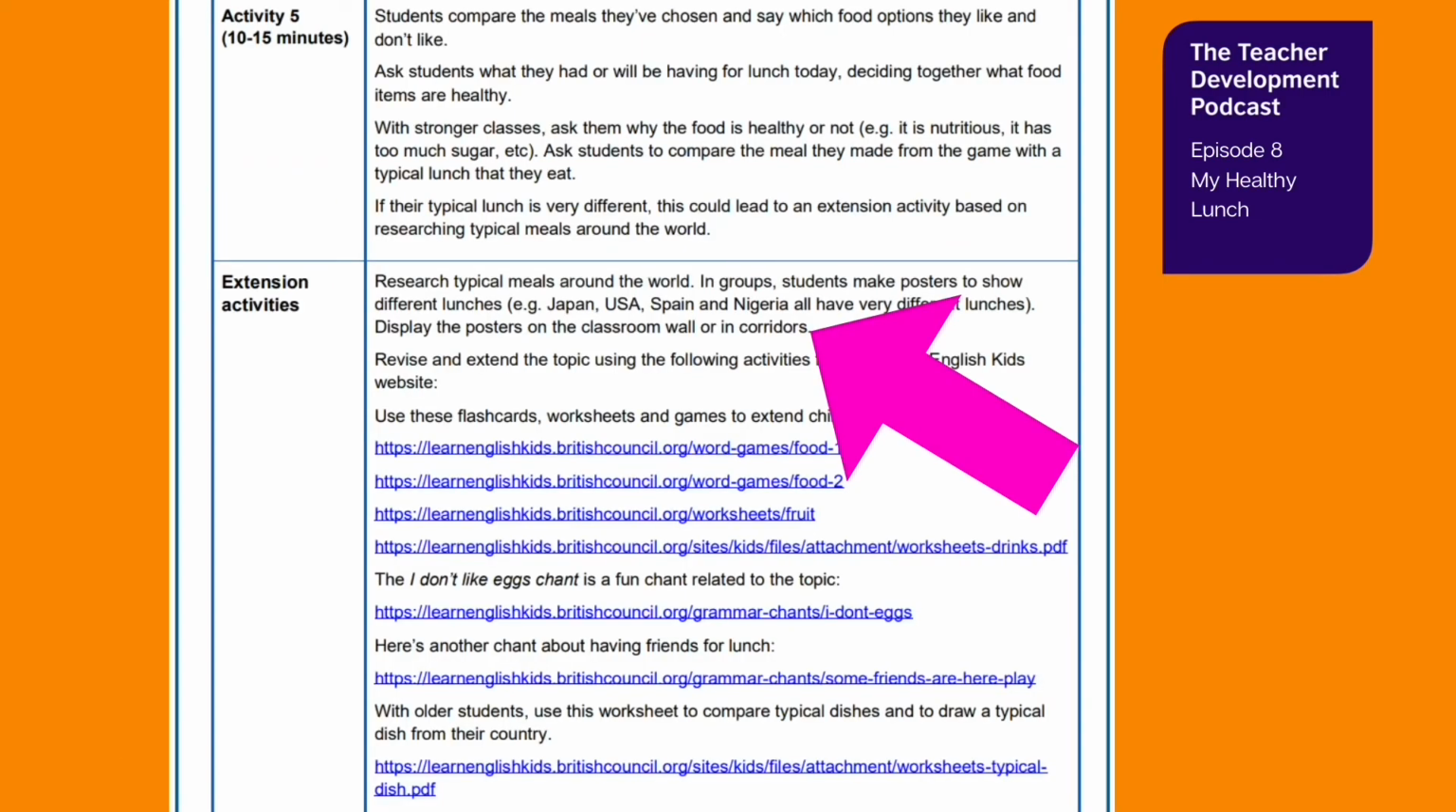Finally, the lesson plan says that the teacher should ask students to research what foods are eaten in different countries and then make posters of the international lunches to be put up around the classroom and corridors. Dr. Zishan decided he'd rather adapt this activity to make it more suitable for his students.